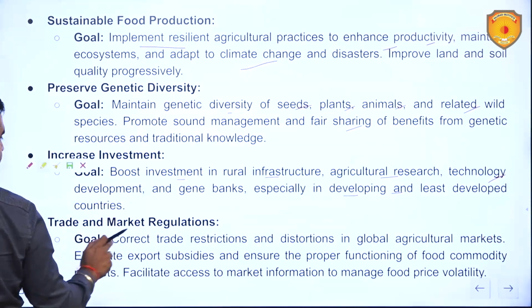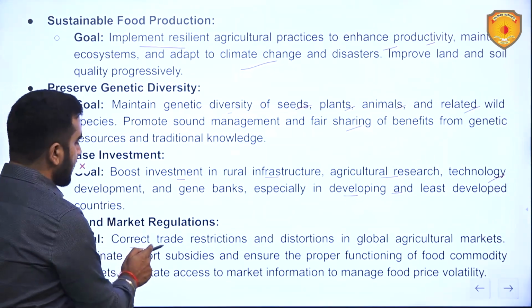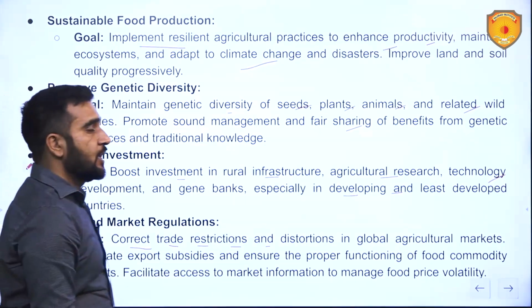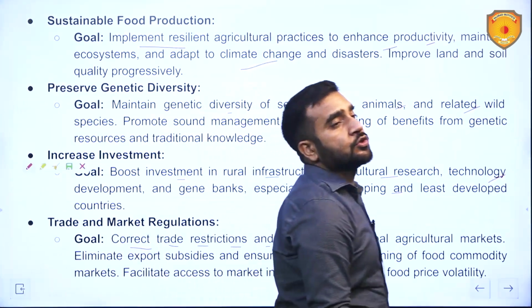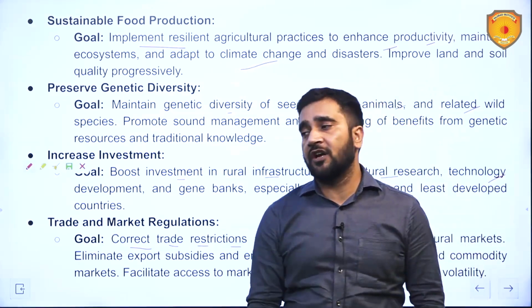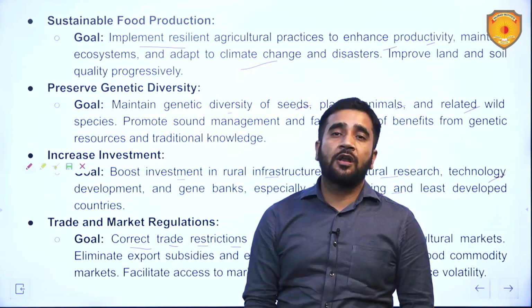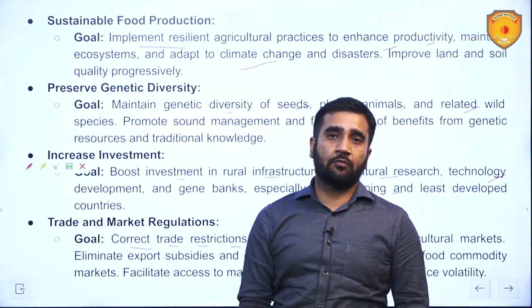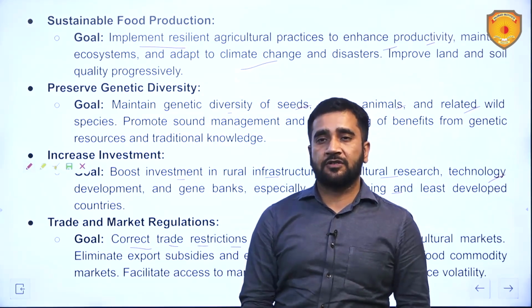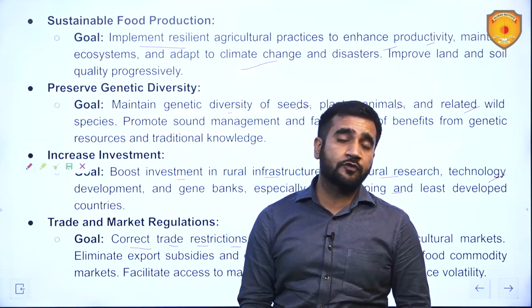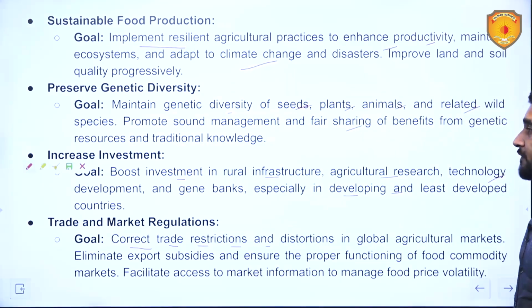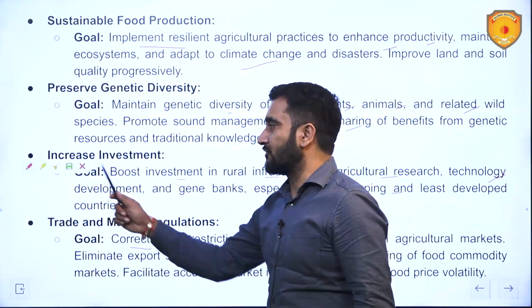Next is trade and market regulations. Goal is to correct trade restrictions and distortions in global agricultural markets. The agricultural surplus producers should not dump their agricultural produce in the small, developing and underdeveloped countries. The smaller countries should not be made forcefully dependent on other countries. So trade practices should be fair when it comes to agriculture, trade and all.